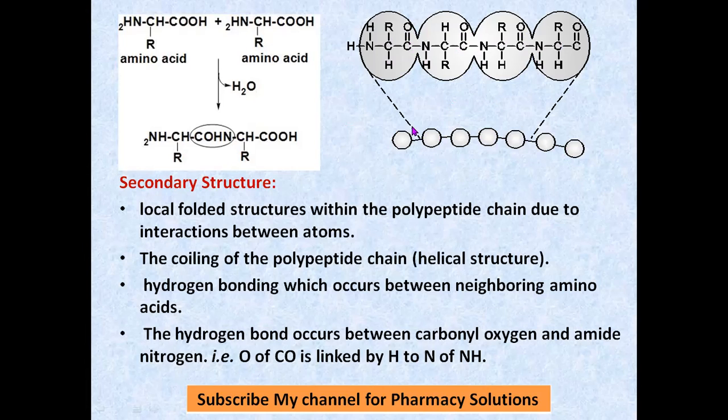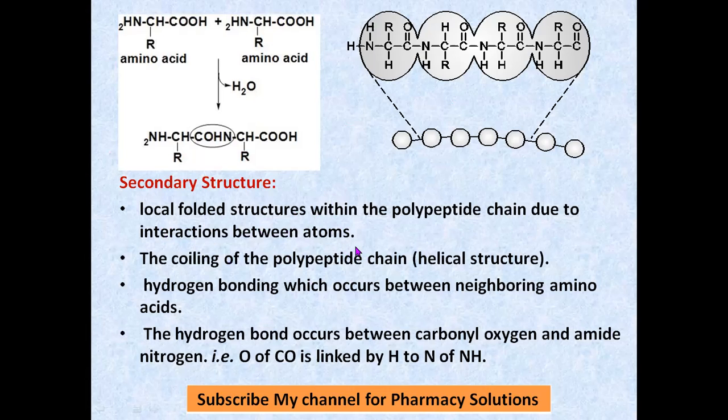So primary structure refers to the linear chain or straight chain. Secondary structure refers to coiling. It will form a helical structure. So it is called alpha helical structure because alpha amino acids are there. Alpha helical structure may be right-handed or left-handed. It is a local folded structure within the polypeptide chain due to interaction between amino acids.